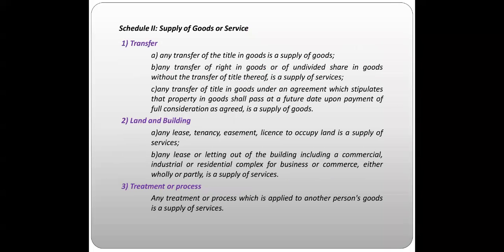Now, we spoke about schedule 1, we studied it. Now, schedule 2 says about supply of goods or services. First, it says about transfer. Any transfer of the title in the goods is a supply of goods. Title in the goods means the change in ownership from one person to another person. Any transfer of rights in the goods, or of undivided shares in the goods without the transfer of title, is also a supply of goods. You are not supplying the full title of the goods, but only some part of the shares of the goods will be transferred. So that is also a supply of the goods.